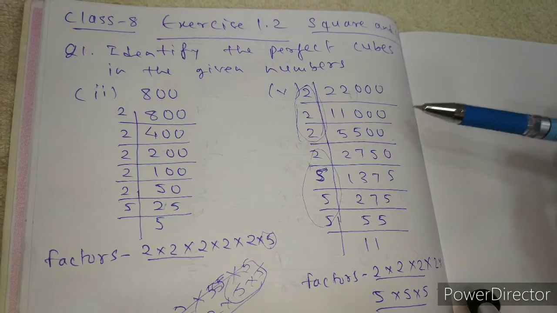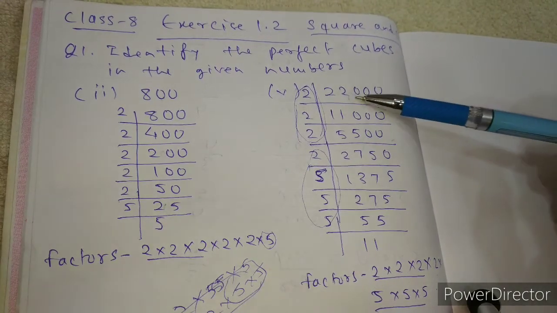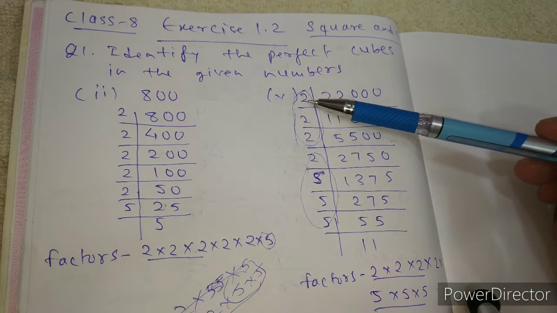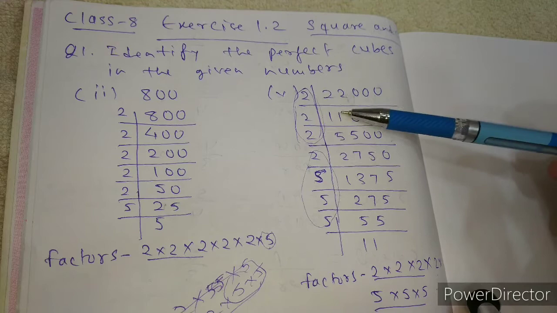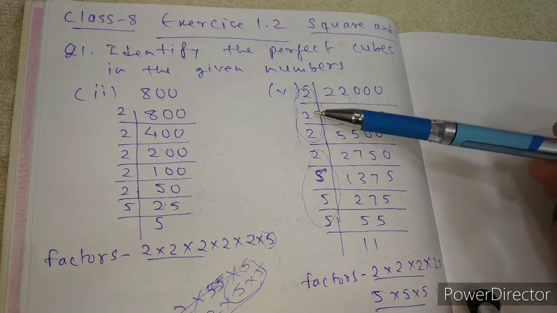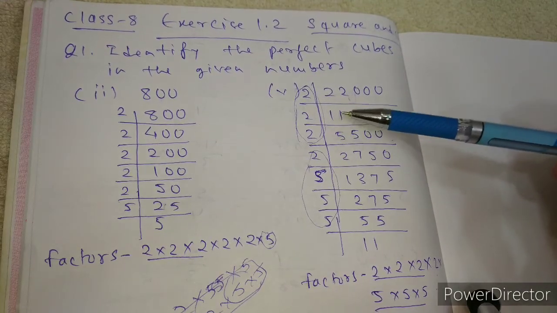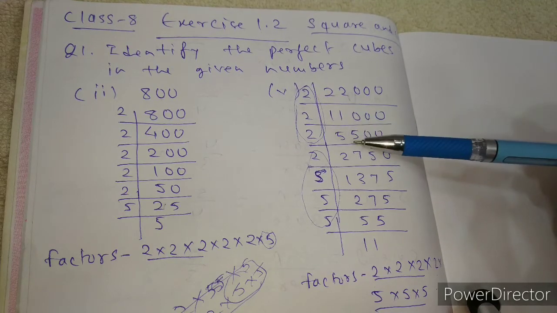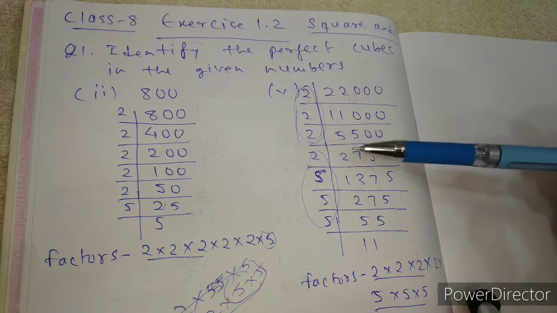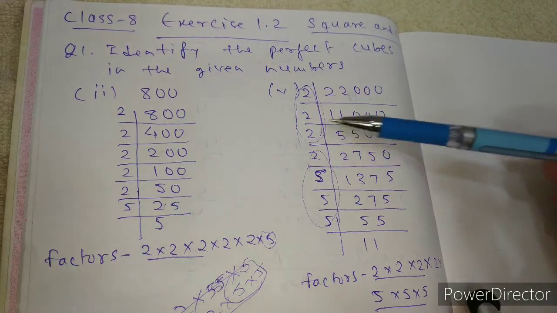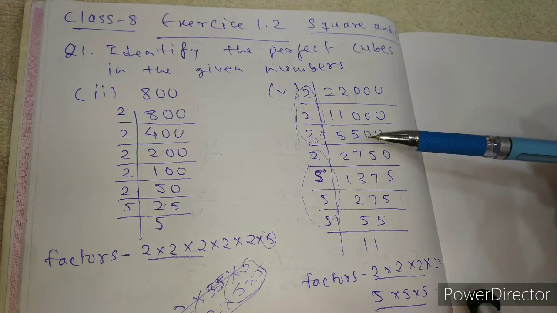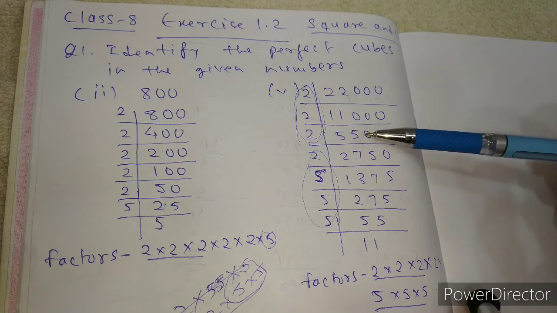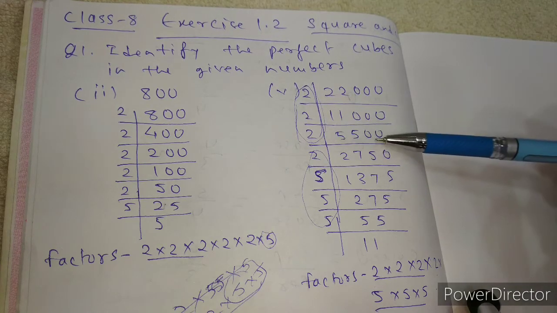Let's see and understand with the other example. This is 22,000. If we divide this 22,000 by 2, this will be 2 1s are 2, again 2 1s are 2, then we need to take 3 zeros. 2 5s are 10, 1 is there with this 0. Again 2 zeros, 2 2s are 4, again 1 is there, 5 is there, so 7, 1 is remaining here, 2 5s are 10, 1 0 is there.